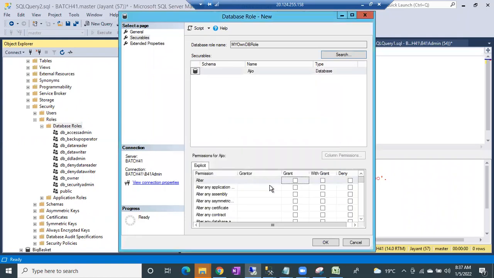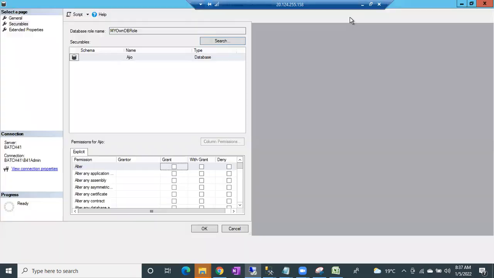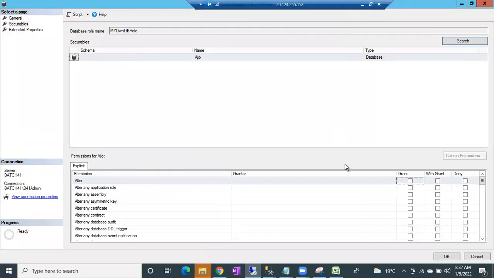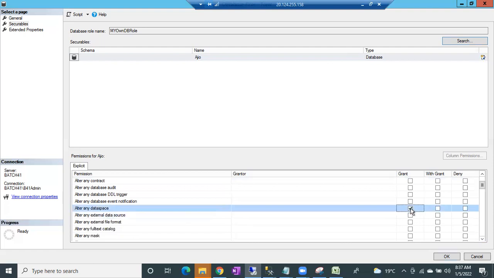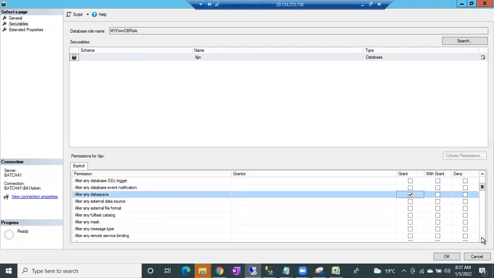On database level, what and all permissions I'll get. On database level, I can combine these permissions. Role means what? Combination of the permissions, collection of permissions, right? I'm creating my own database role. So on database, what and all permissions I need, I can group it together. Alter any database audit. Okay, so you can see a lot of permissions, right? You can group it together, alter any database. If I want, you can select this one, alter any database.